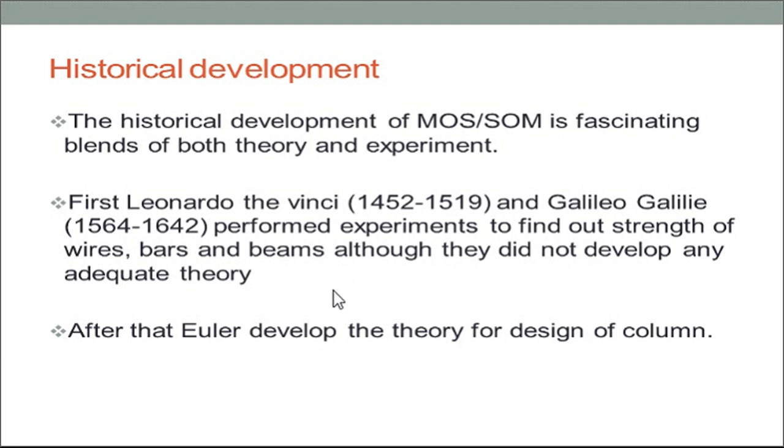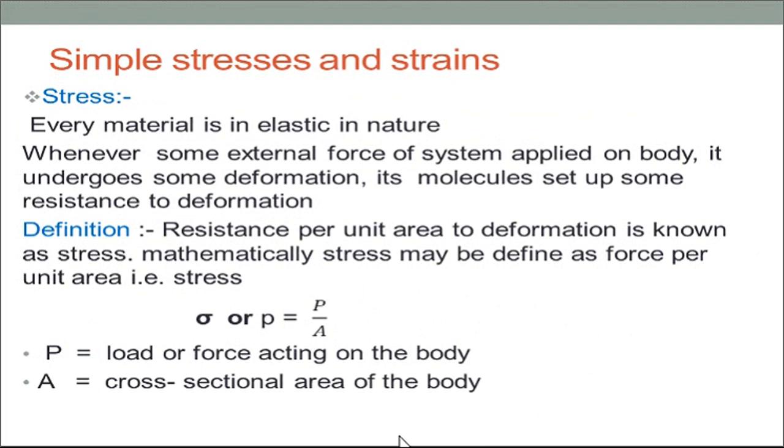They performed experiments on different materials like wires and bars, but they did not come up with an adequate theory on these materials after application of loads. After that, Euler developed the theory for design of columns. So this is the historical part of mechanics, strength of material or mechanics of solids.